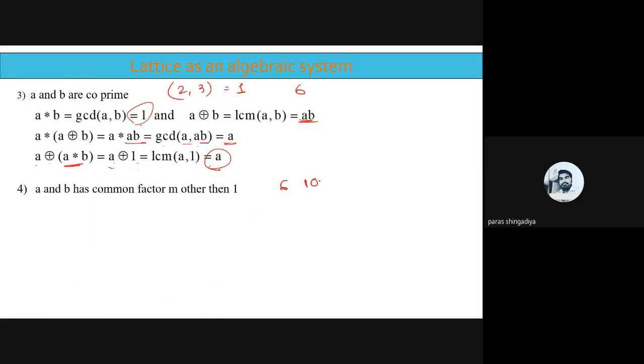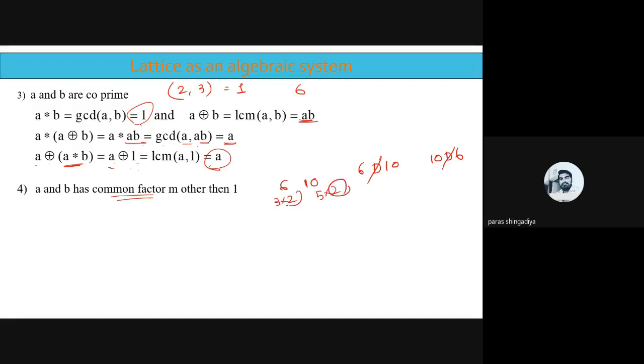See, 6 dividing 10 is not correct, 10 dividing 6 is also not correct. This is not valid. And here, these are not prime numbers. Clear? And this is a part of S30. So if you consider this choice, you have to define the fourth case: A and B have a common factor. Which is the common factor now? 3 into 2 and 5 into 2.